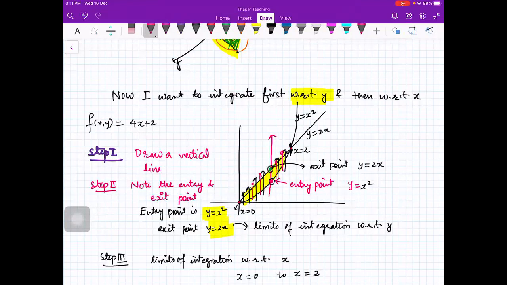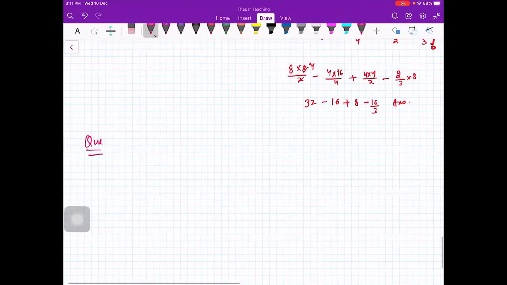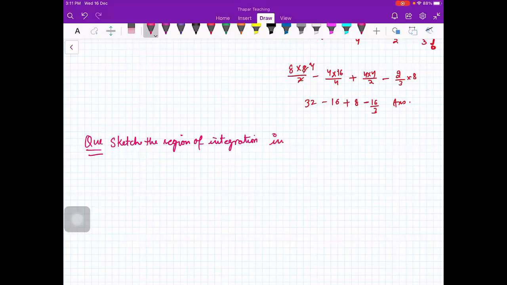Okay. So I'll give you one question. Let us do it. You will understand more. Students, please ask me if you have any doubts in between. So the question is, sketch the region of integration in the integral, from 1 to 4, integral from 0 to root x of 3 by 2 e raised to power y by root x dy dx.